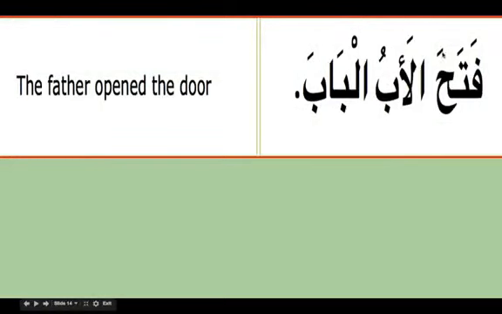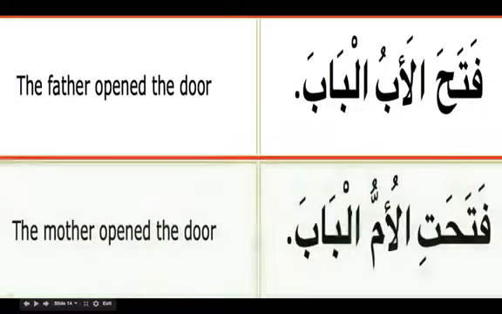If you see, the fi'l ending with fatha, the fa'il with dhamma, and the maf'ulun bihi with fatha. Fataha means he opened. So who opened? Al abu. The father opened what? Al baba. We don't say al babu, it is al baba. So fatahatil ummu. Who is the fa'il here? Fataha, see, this is third person. If it is fatahta, that means you opened. But if it is fatahat, we need to look for the fa'il. So we see here al ummu, she, the mother, is the fa'il. Fatahatil ummu al baba.